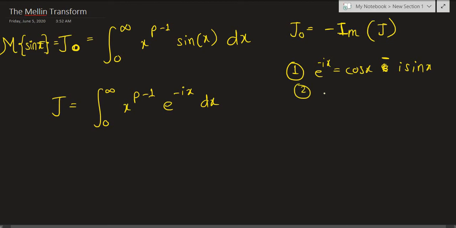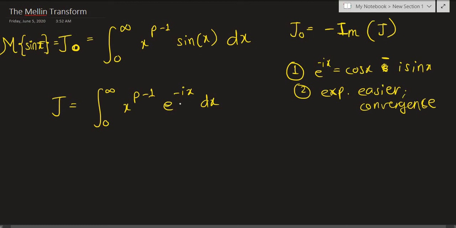Reason number two is, exponentials are easier to work with naturally, because we are doing calculus. Exponentials are a real boon to work with. And also you might ask me, why a negative specifically, why not a positive? That's because of convergence issues. From 0 to infinity, if we have e raised to a positive power, this will blow up to infinity, right?